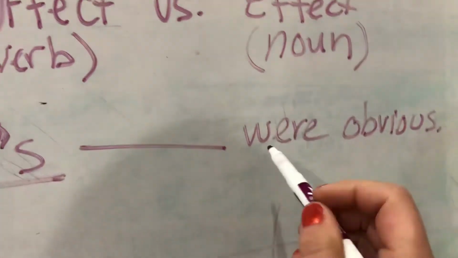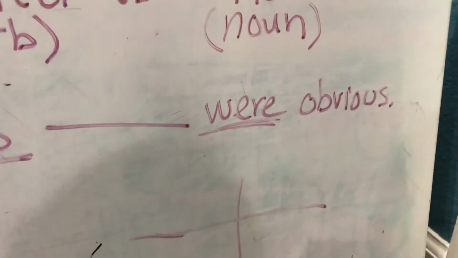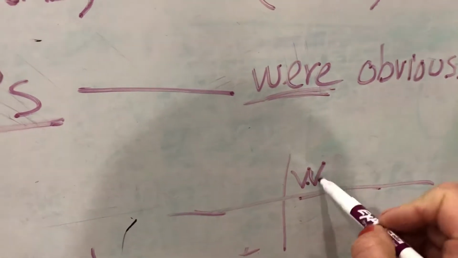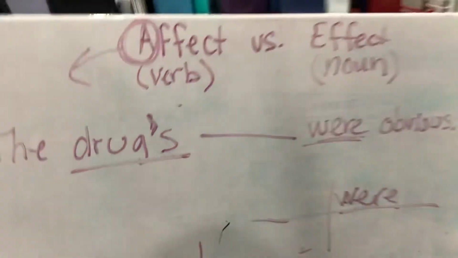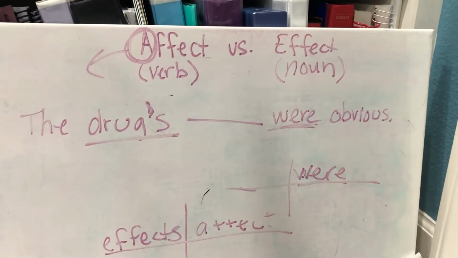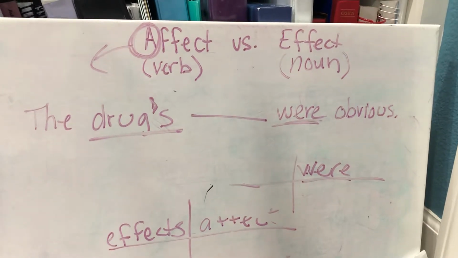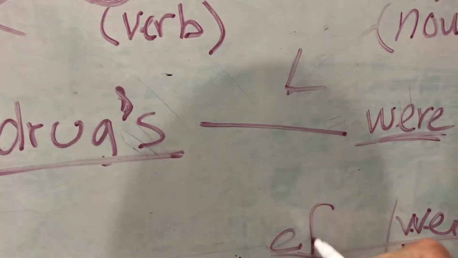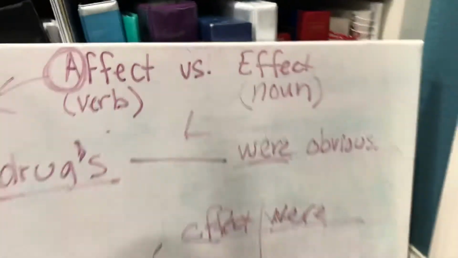But we know that were is a verb, so we're going to put were here. Well, what is this sentence about? Well, it's about the drugs' effect or affect. It's about effects because effect is a noun. The drugs' effects. So it's going to be E-F-F-E-C-T as the noun.